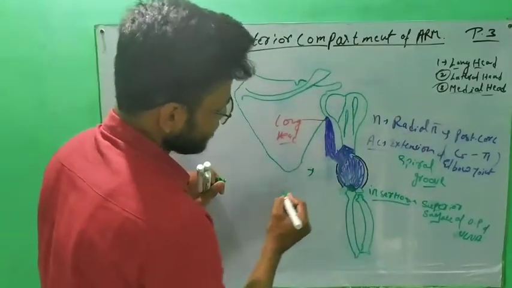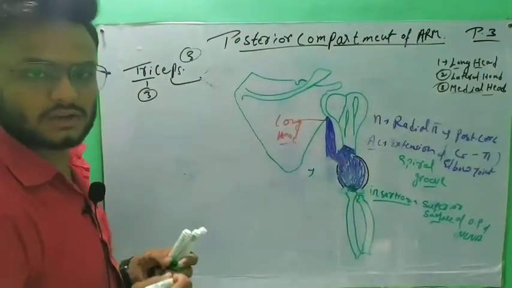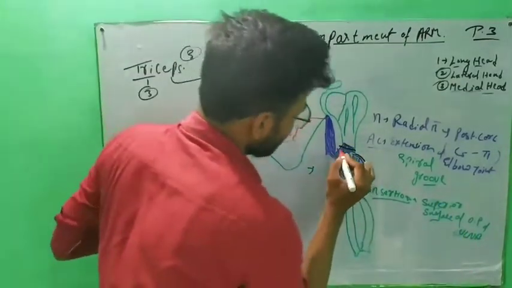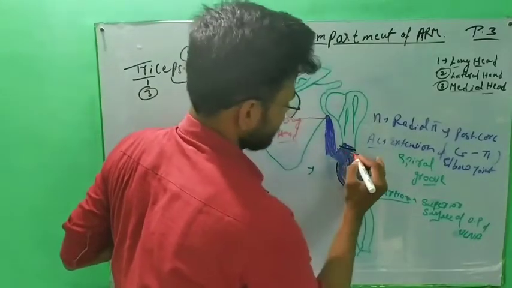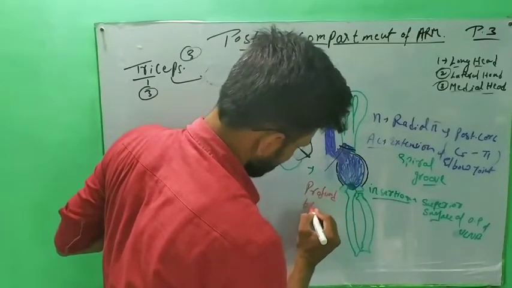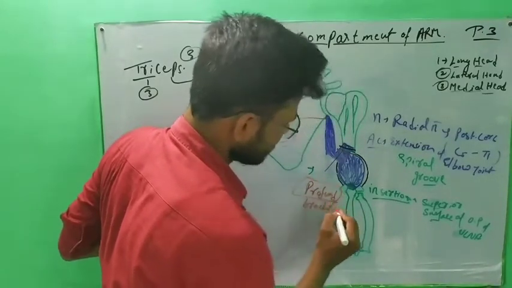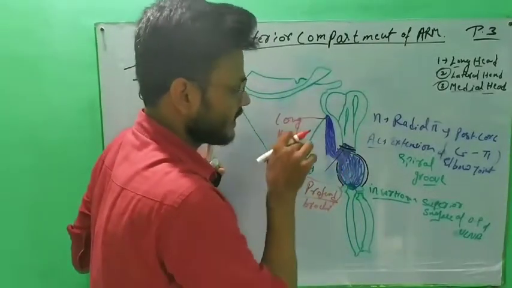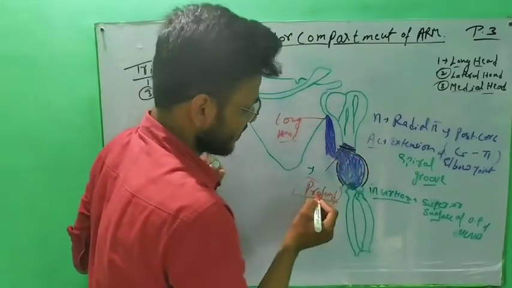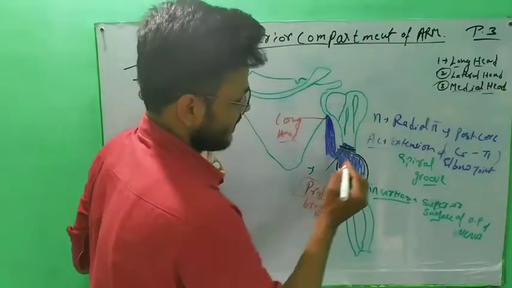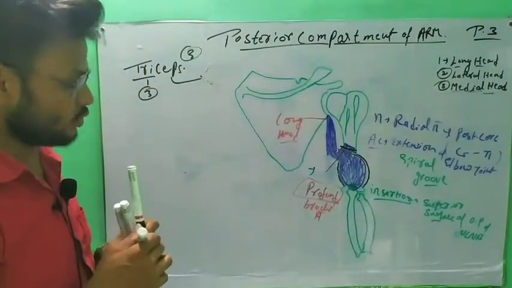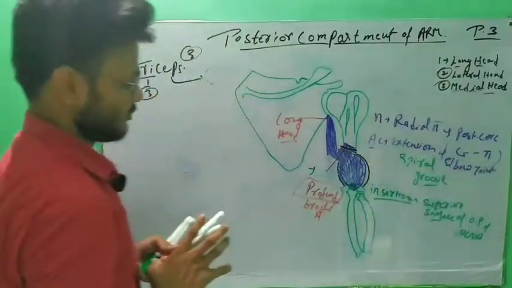And the structures that pass through the spiral groove or radial groove: this is the radial nerve, and the second structure is the profunda brachii artery. Profunda means deep, brachii means arm. This artery supplies the deep muscles. And the nerve is the radial nerve, which is the branch of the posterior cord of the brachial plexus. Root value is C5 to T1.